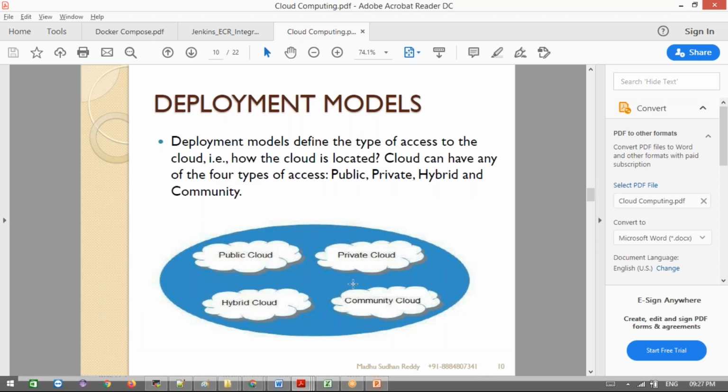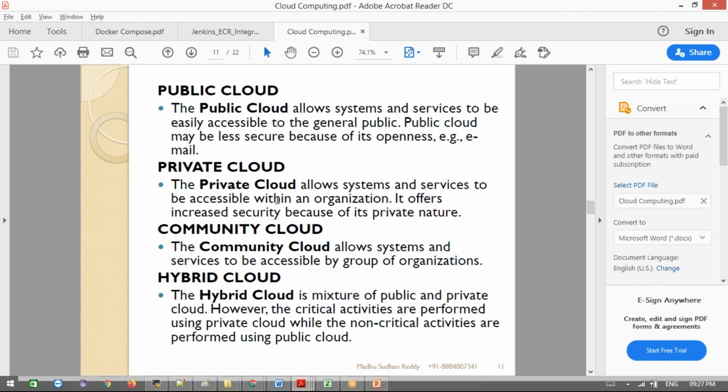Then there are the deployment models, which are different kinds of clouds. The public cloud allows systems and services to be easily accessed by the general public. Anyone can access it. A private cloud allows the system and service to be accessible only within your organization. It's not accessible from outside, so outside people can't log in to any website or application or access the servers. I'll show you examples of this further down.